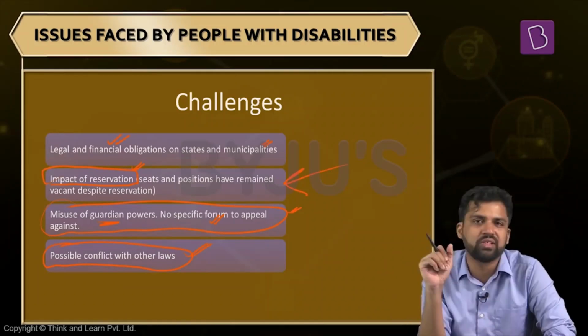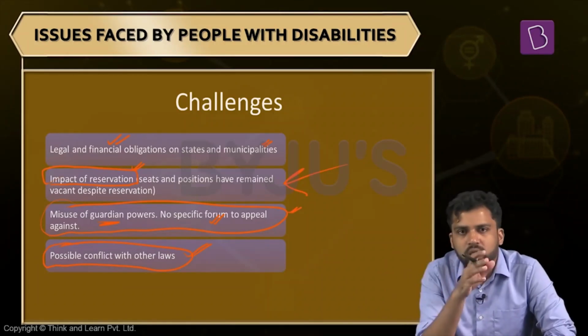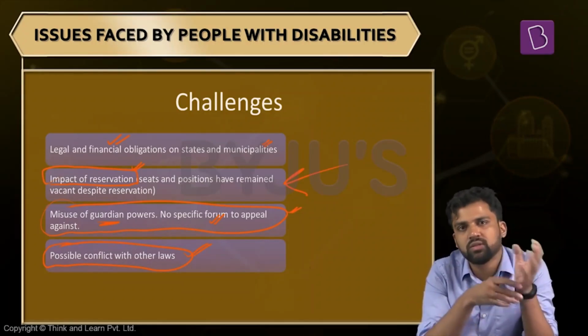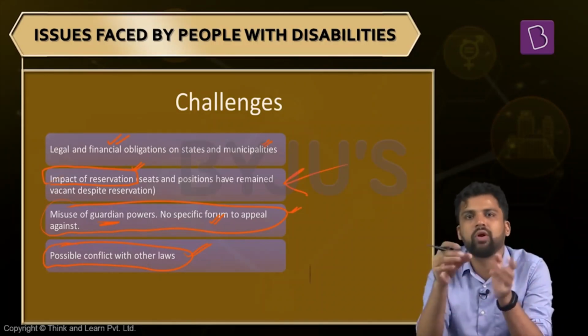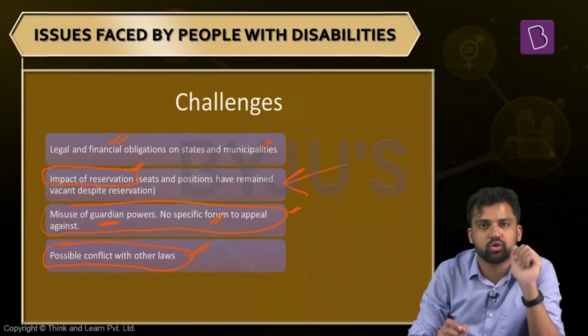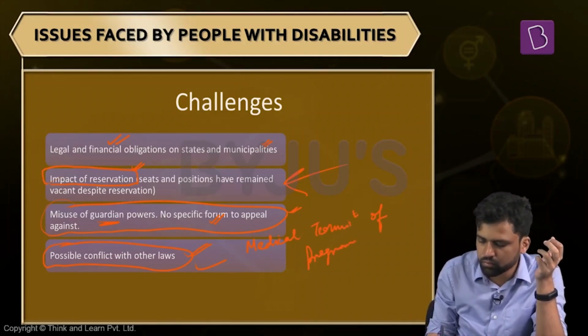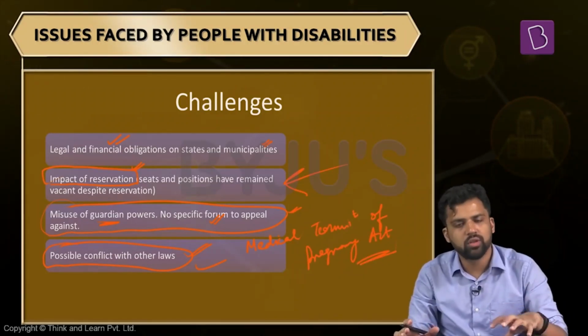And another dimension where there is a conflict is that this particular law might be in conflict with some other laws. For example, the Medical Termination of Pregnancy Act. According to this law, there is also a provision for abortion. In case there is some sort of deformity, a female can go for abortion, and the number of medical practitioners required for consultation varies. It will be two practitioners between the 12th to 20th week of pregnancy. Here, it is with the help of one registered medical practitioner. So there is some conflict with the Medical Termination of Pregnancy Act. So these are some challenges when it comes to the implementation of this particular law.